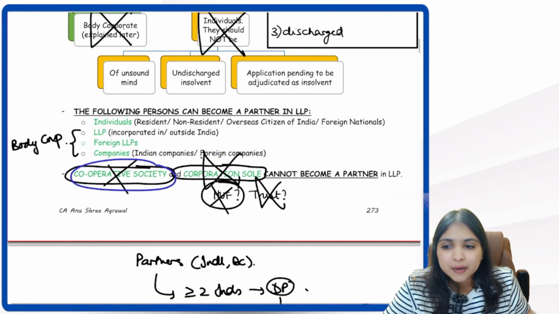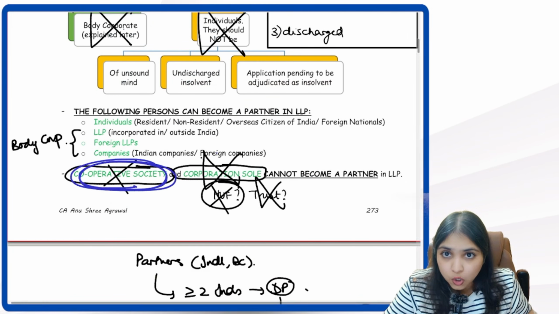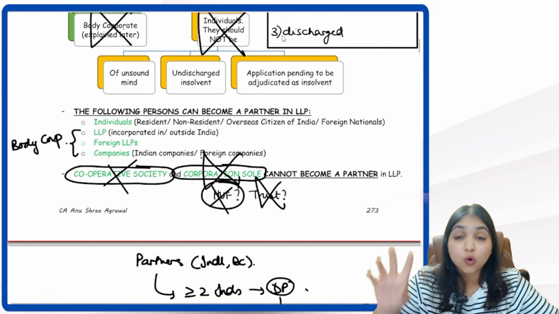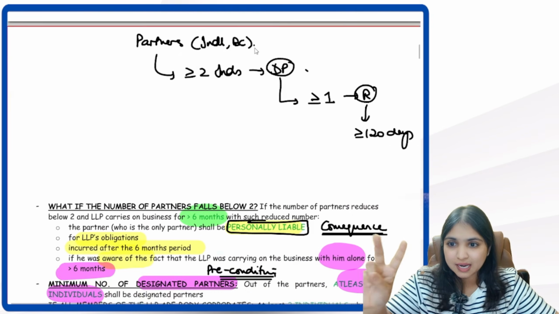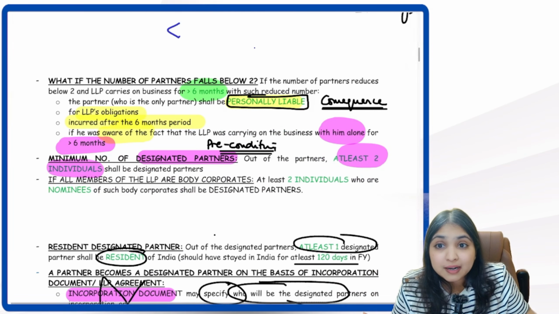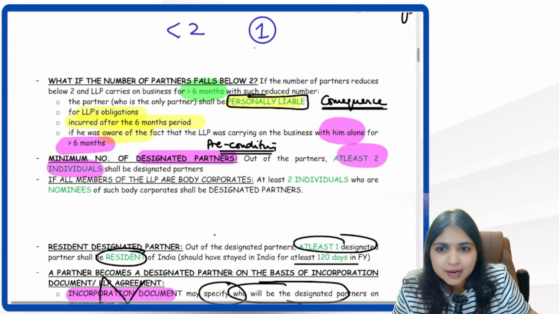Then, can a cooperative society become a partner? No. Can a corporation sole become a partner? No. Can HUF become a partner? No. Can trust become a partner? No. Only body corporates and individuals can become partners. Then we need minimum 2 partners. What if the number of partners falls below 2? What if we have only 1 partner?